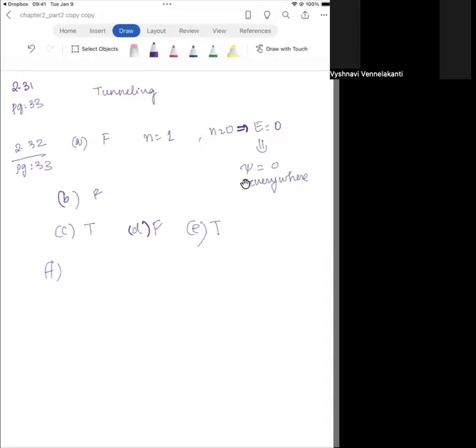So let's go to the next statement. It says for the n equals 1 state, the probability of finding the particle in the left third of the box equals the probability of finding it in the middle third. So okay, let's just do this. If we divide it into 3 equal parts, this will be the left third, right? The middle third is going to be this. So this probability is not the same as this probability. The probability in the left third is less than the probability of finding it in the middle third. So the answer to this is false.